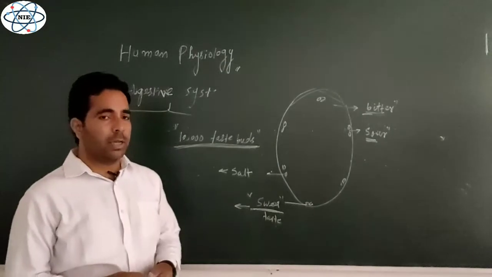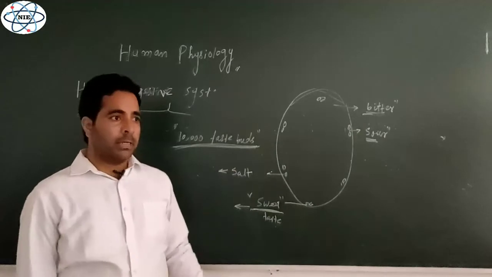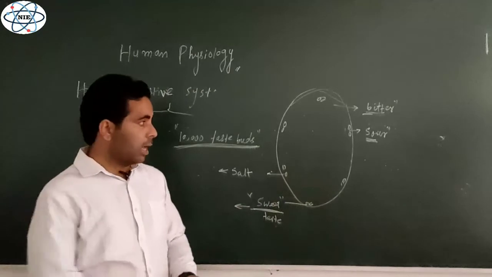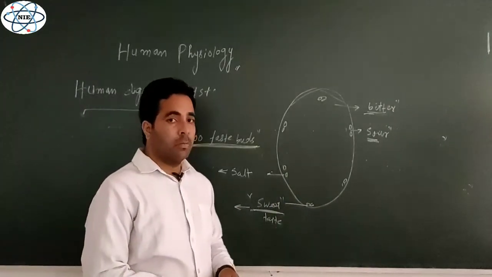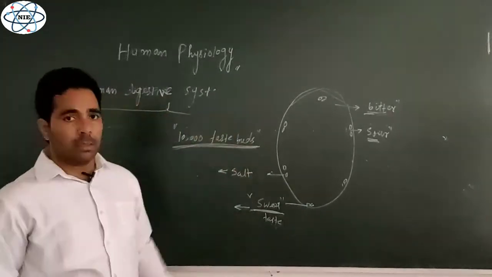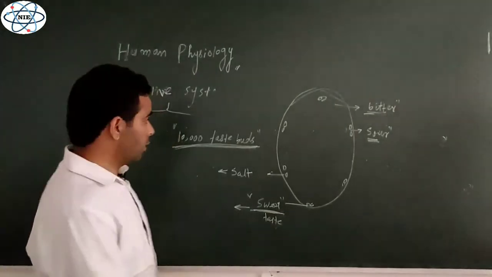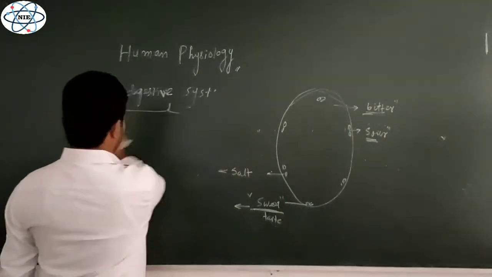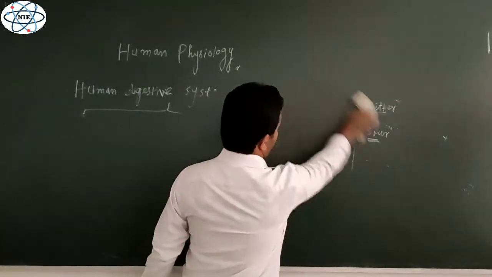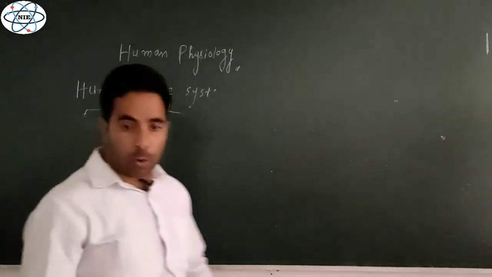The first set is known as milk teeth or deciduous teeth, temporary teeth, and the other set that erupts after 6 years onwards is known as permanent teeth, which are 32 in number. So we have to discuss the various characteristics of these teeth in the buccal cavity. So what are the various characters? First, let me tell you some conditions about the teeth, then I will discuss the structure and composition of a human tooth. So far as the characters are concerned, there are various characters, but some important characters of the human teeth are